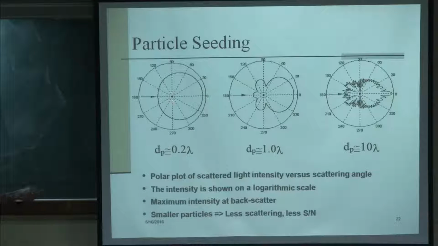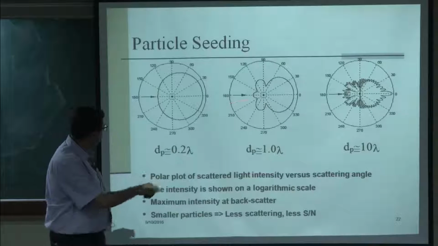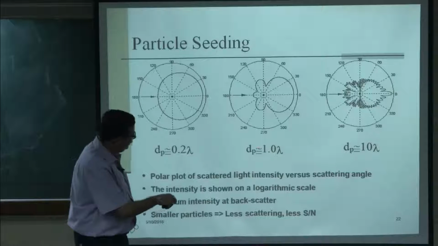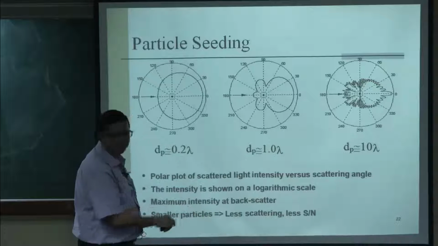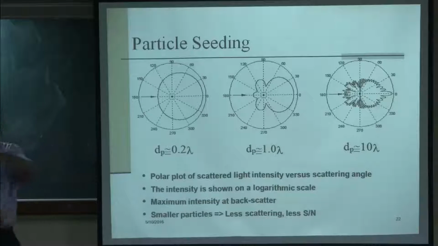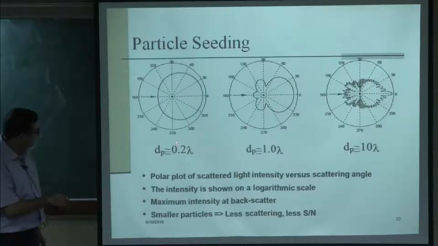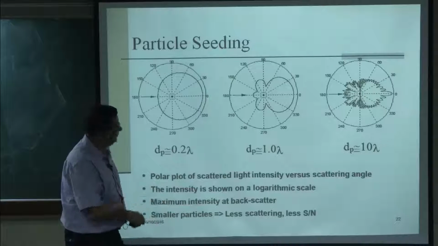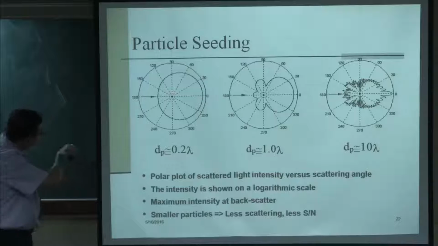Here I have shown 3 different size particles. One is a particle with a size of 0.2 lambda. This is of the order of lambda, and this is 10 lambda, where lambda is the wavelength of the laser light that we are looking at. So, this is a very small size, this is a moderate size. Now, let us look at this one. The particle is coming here, the light is coming here.